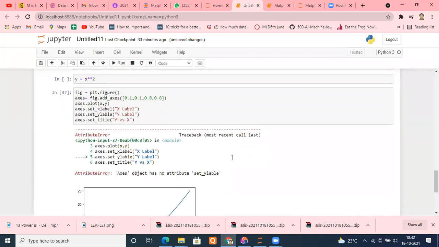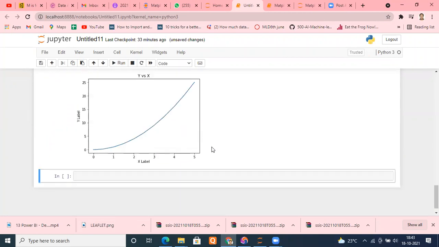What happened? Axis object has no y lib. Oh, spelling mistake. The spelling mistake is this y lib. Okay, an error. You can check.